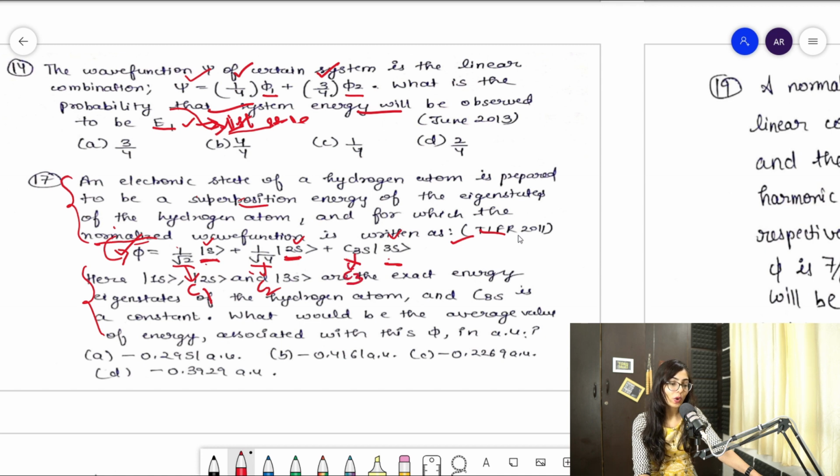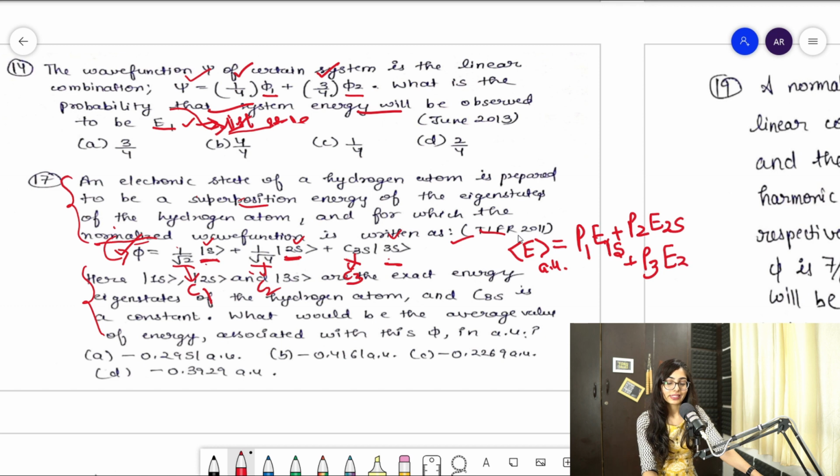It is written that 1s, 2s and 3s are the exact energy eigenstates of the hydrogen atom, and c3 is a constant, clear. So what would be the average value of energy associated with this phi? Guys, you need to tell only this average energy in atomic units, and you know the formula. You will write P1 E1, clear, plus P2 E2, plus P3 E3, where E1 means energy corresponding to the 1s state, E2 to the 2s state, and E3 to the 3s state, clear.